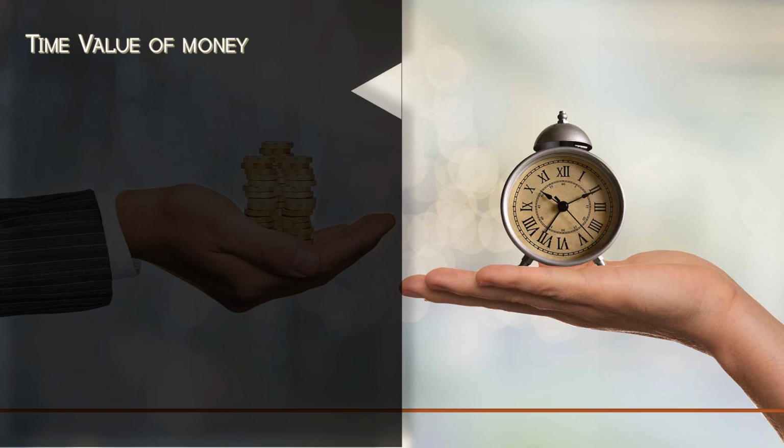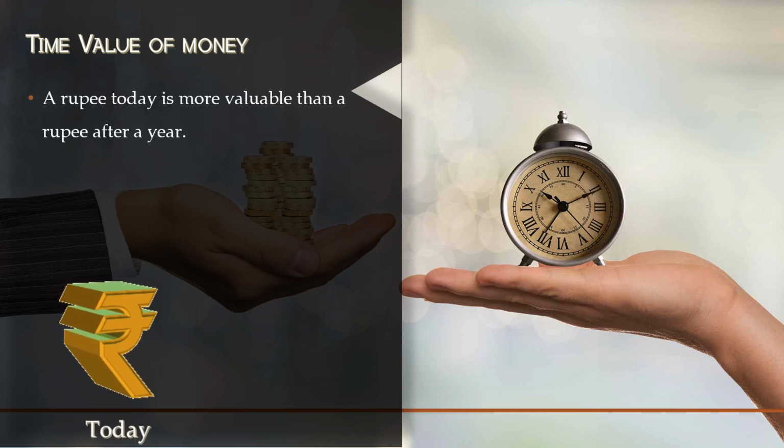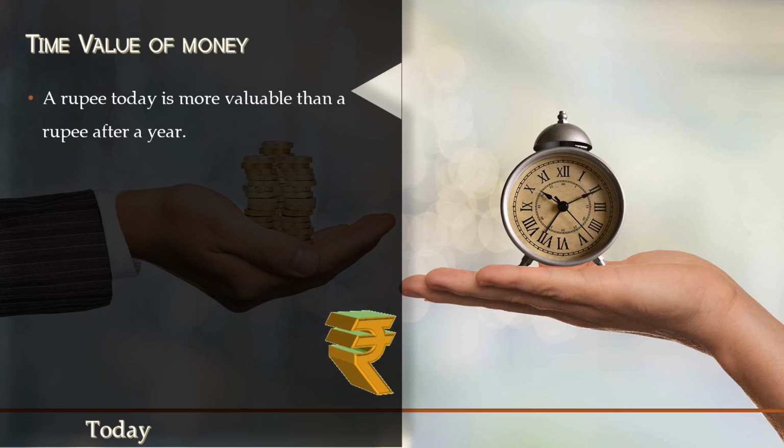And what is time value of money? A rupee today is more valuable than a rupee after a year. This is the simple concept of time value of money. I have some amount today, say 1,000 rupees or 2,000 rupees. With this 1,000 rupees, I can do something today, but after a year, I cannot do the same thing, because as time goes by, the money value decreases.